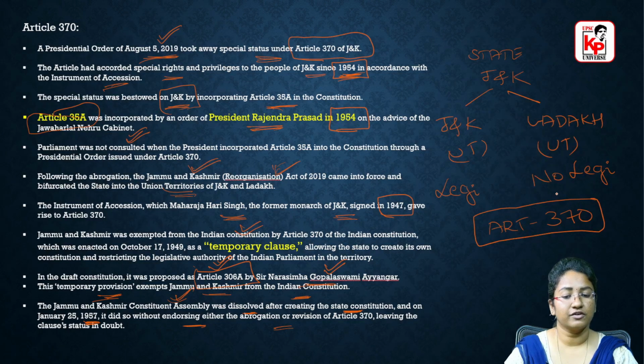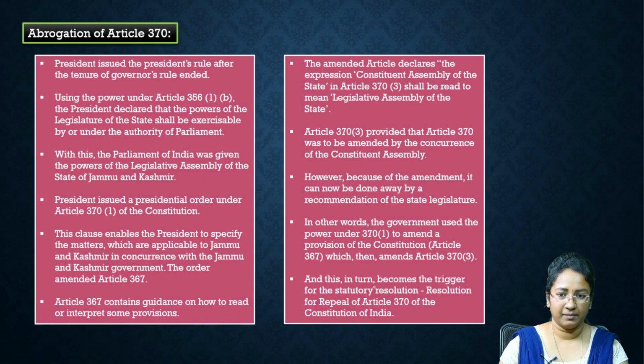When this Constituent Assembly was dissolved, it did not take any decision on the future of Article 370. It should have said whether we have to revise or dilute Article 370. So coming to the abrogation of Article 370, this Article 370 was diluted.